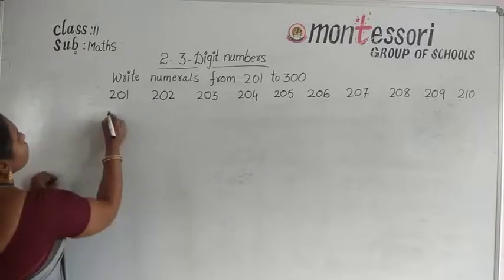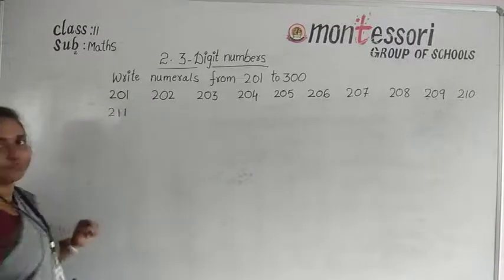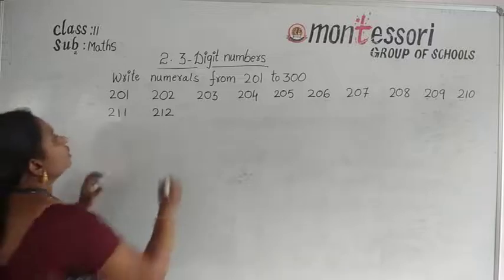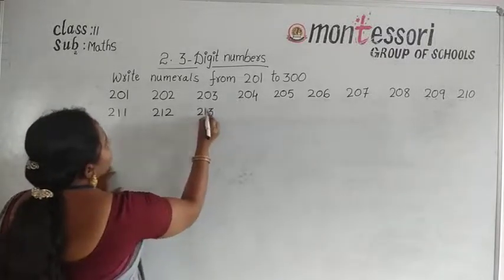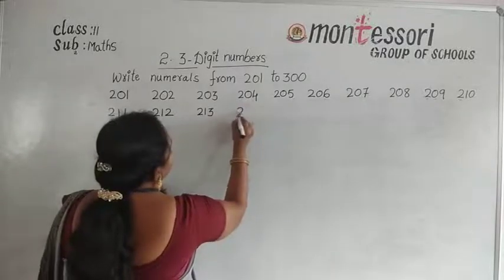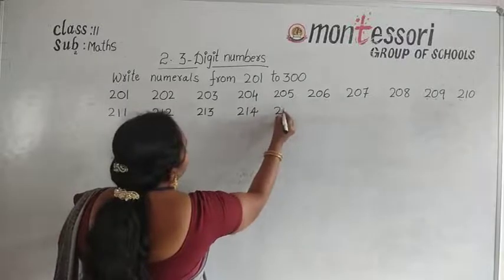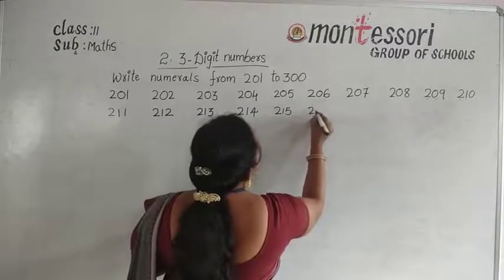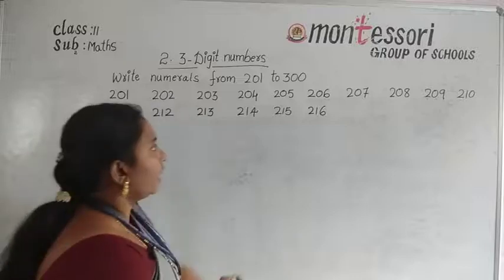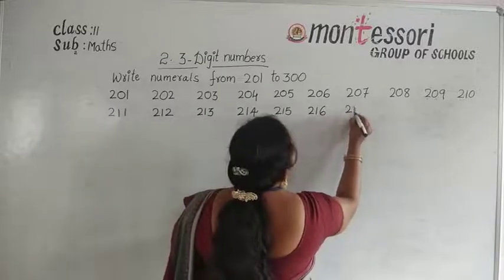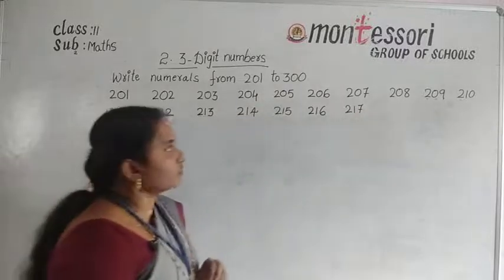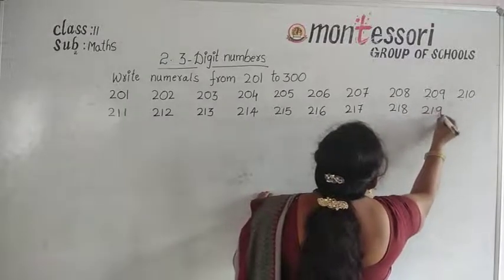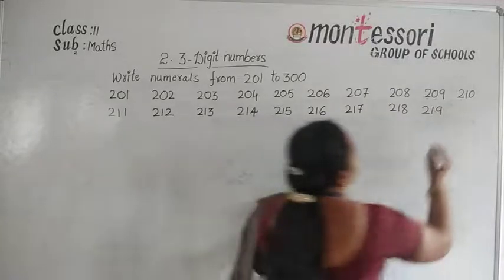And next one, 211. And next 212. And next number 213, 214, 215, 216, 217, 218, 219, and 220.